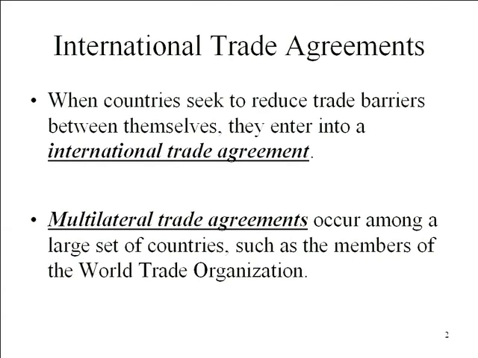So whenever two countries come together to try to remove trade barriers and they enter into an agreement, and we've already seen that when you remove a trade barrier, you actually have an increase in national economic welfare, we refer to that as an international trade agreement. When many countries are involved, then it's a multinational or multilateral trade agreement. All trade negotiations under the World Trade Organization's auspices are multilateral trade agreements. So they include all members of the WTO, which now exceeds something like 150 countries.